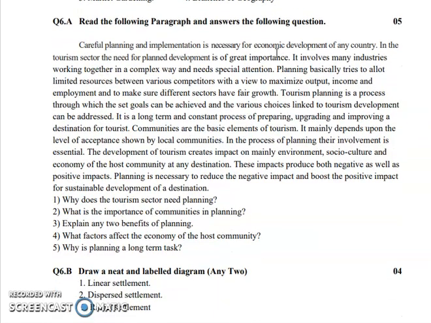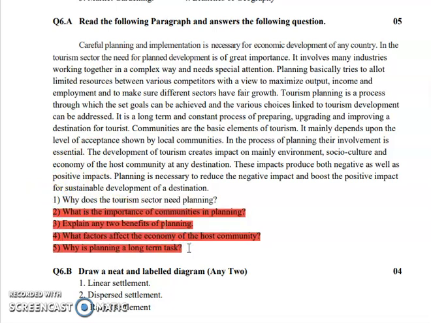After that we have a paragraph section. So this paragraph pattern is added this year because of COVID situation. So this year you will have a 5 marks paragraph, and based on this paragraph you will have questions asked. You have to answer them carefully. The paragraph will be dependent on any topic which is related to geography. It can be a news article also. So the paragraphs won't be from the textbook. It can be anything which is related to geography from news articles.